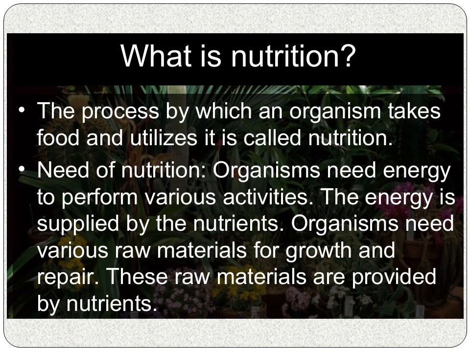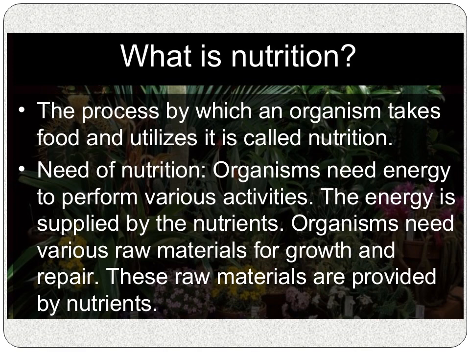In class 6, you learned that food is essential for all living organisms. You also learned that carbohydrates, proteins, fats, vitamins, and minerals are components of food. These components of food are called nutrients and are necessary for our body. Or we can say nutrition is the process of intake and utilization of nutrients by an organism. So, the process by which an organism takes food and utilizes it is called nutrition.